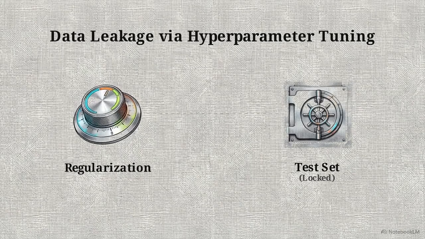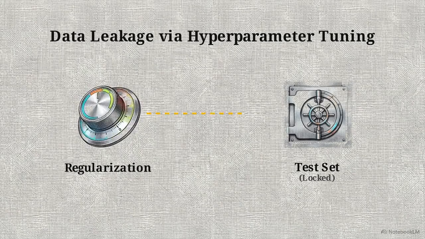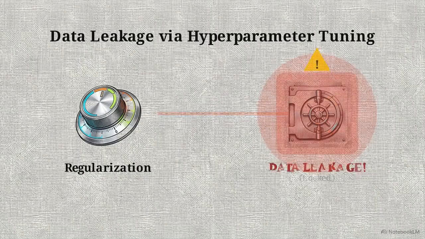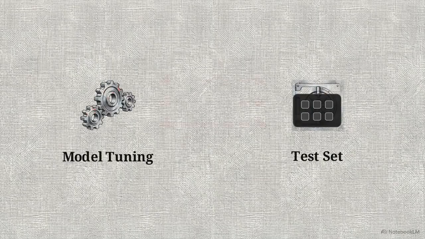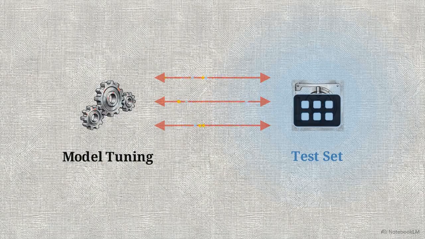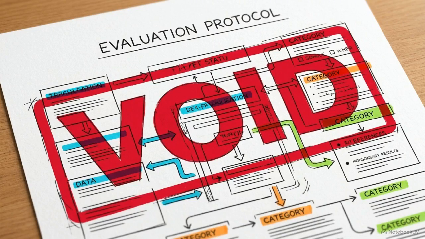They try to find the perfect setting for this regularization dial by repeatedly checking the model's performance against the locked test set. This causes what data scientists call leakage. If you repeatedly tune your algorithm to perform well on the test set, that data is no longer unseen. The test set has indirectly become part of the training process, destroying its value as an unbiased judge.